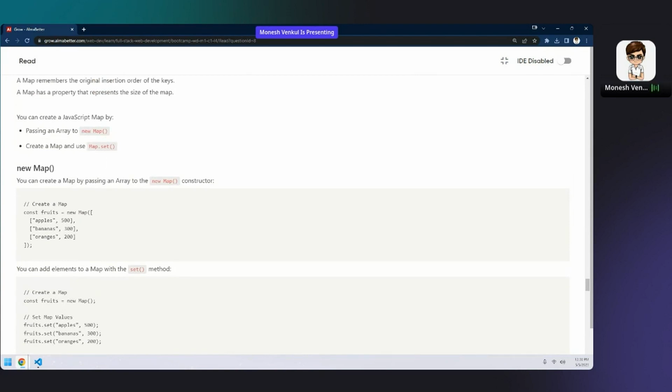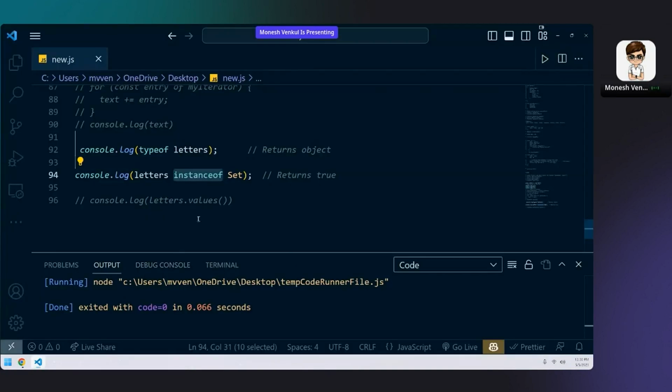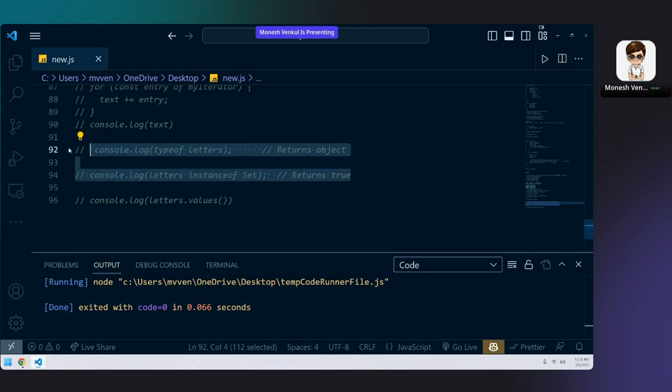So, map. Now coming to map. Where I stopped, I suddenly missed the flow actually. With map, what happens is, let me ask you something. In set, do we have a key value pair? Do we have a key value pair in set or not?